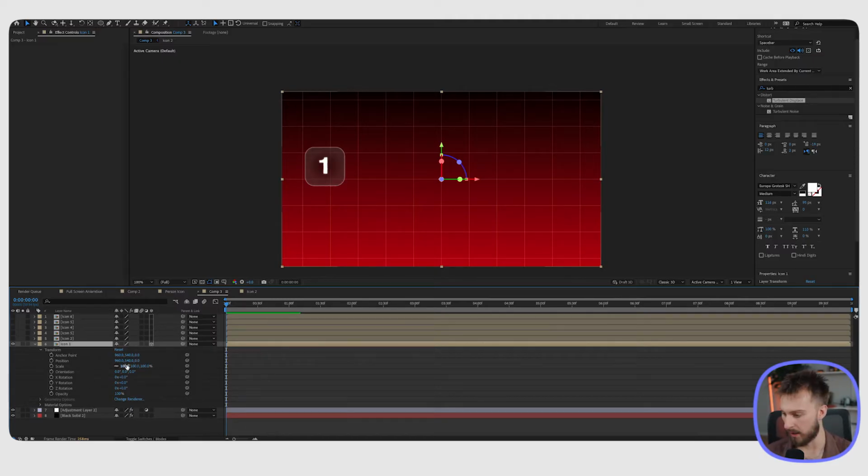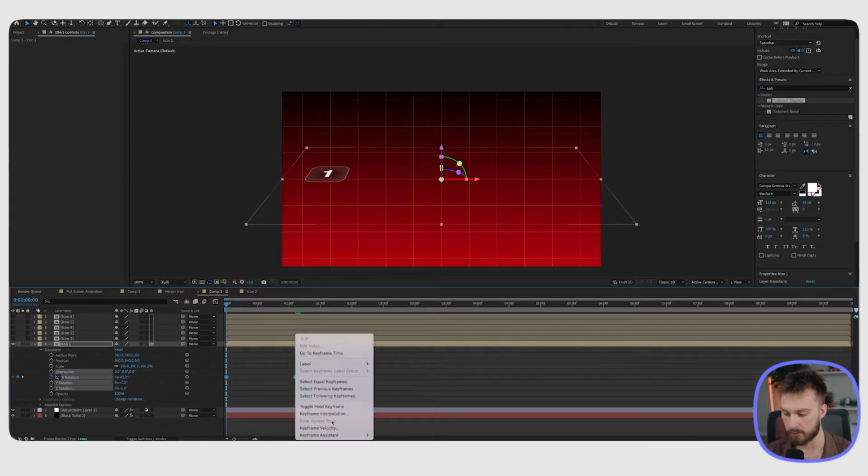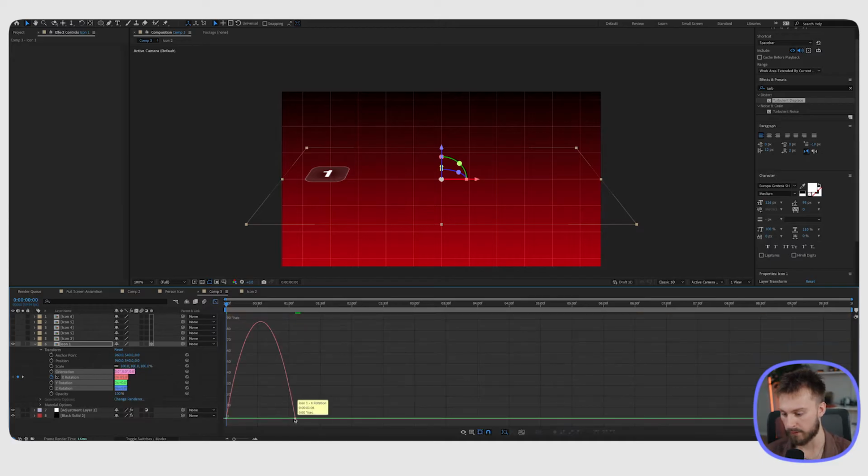So what I'm going to do is make a keyframe for the X orientation, and I'm going to move that all the way to the right because that's where I want it to be once it's done animating. I'm going to manipulate the X so that it's almost flat here. -65 is pretty good. I'm going to highlight these two keyframes, keyframe assistant, easy ease, and then go over to the graph and manipulate it how we normally do it.